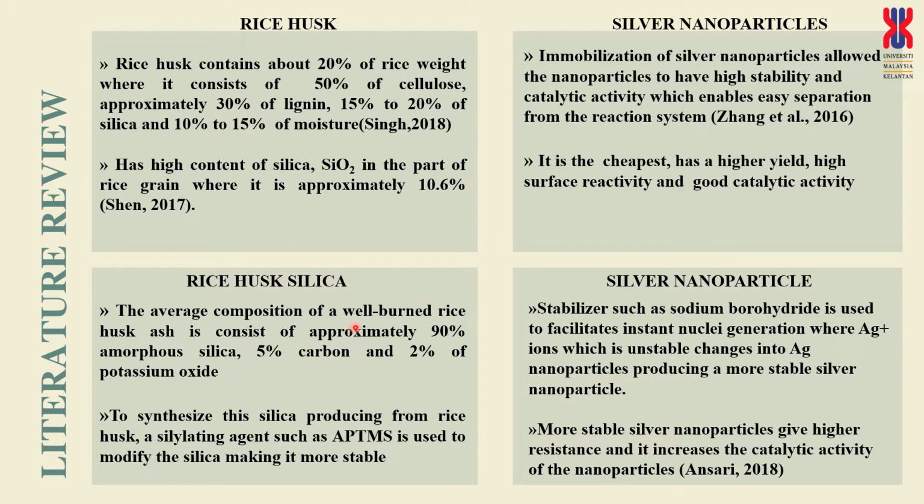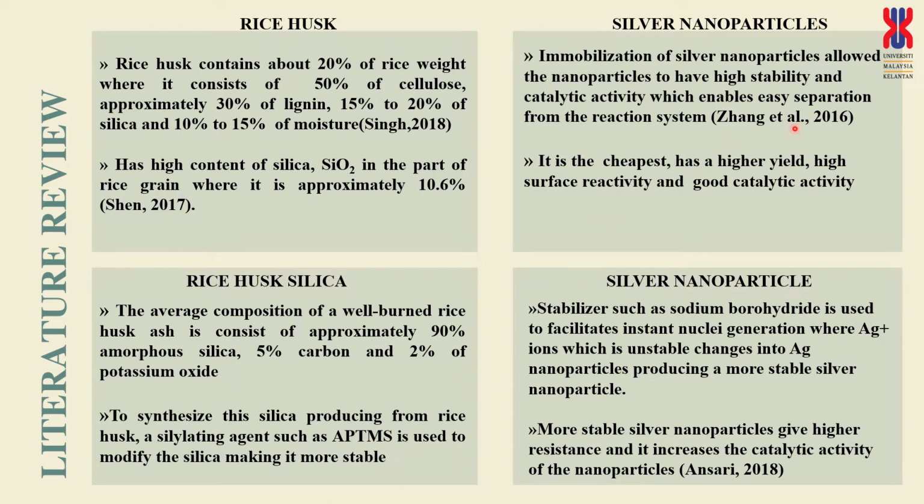And the average composition of well-burned rice husk consists of 90% of amorphous silica. So we can see here it is 90% of amorphous silica, only 5% carbon and 2% of potassium oxide. So meaning that it is high in silica content. The synthesis of silica will use rice husk and silylating agents such as APTMS. Aminopropyl trimethoxysilane is used to modify the silica.